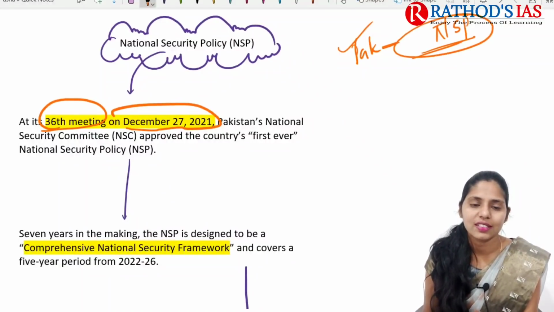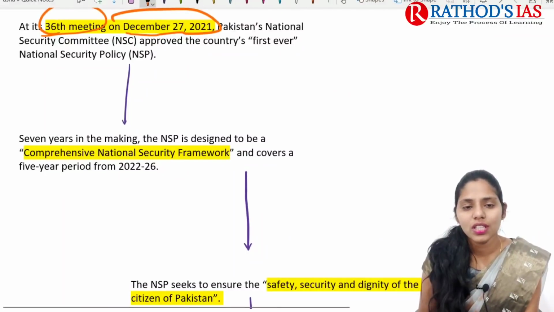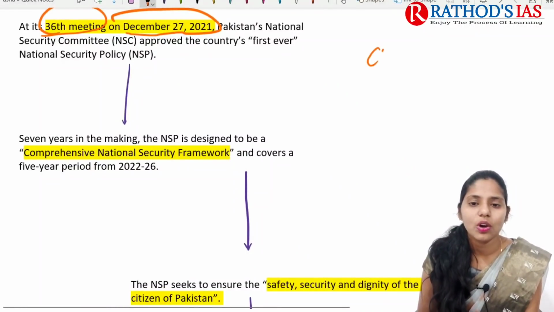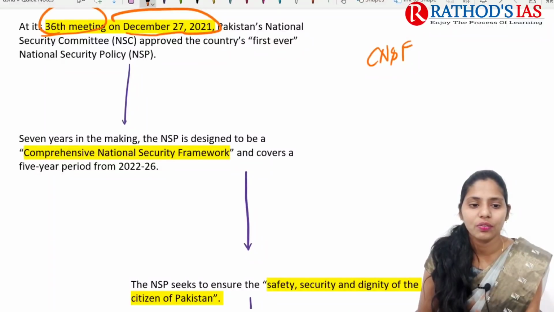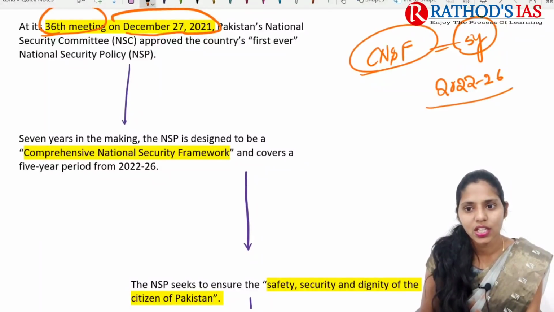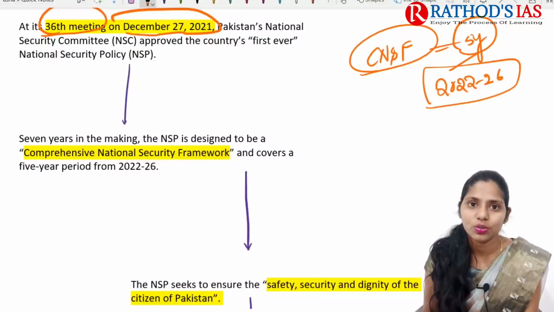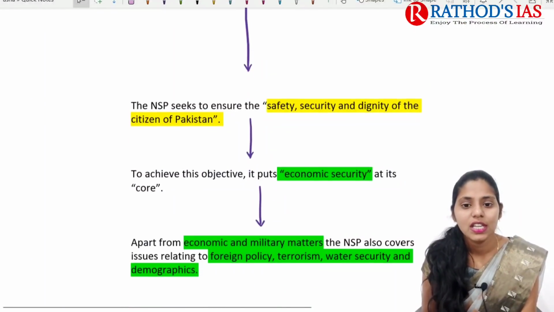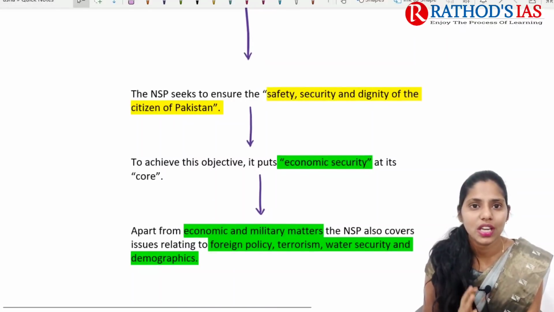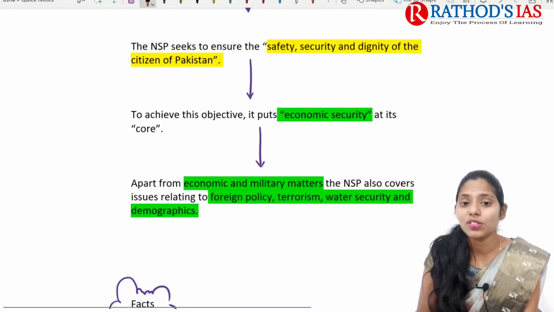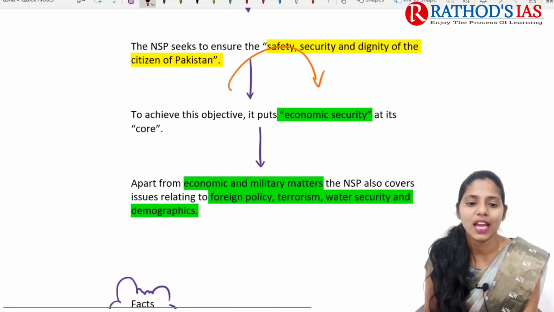So, this is the context. This national security policy is mainly designed to be a comprehensive national security framework, and it covers a 5-year period, that is from 2022 to 2026. What is the important aim of this policy? It is mainly focusing on ensuring the safety, security and dignity of the citizens of Pakistan, and it is also focusing on its economic security as well.